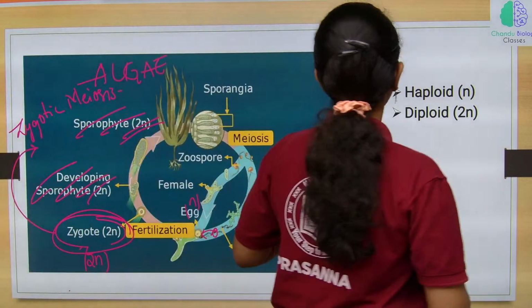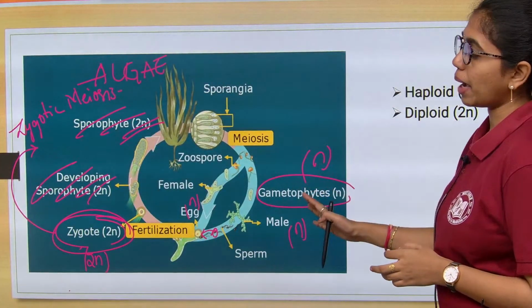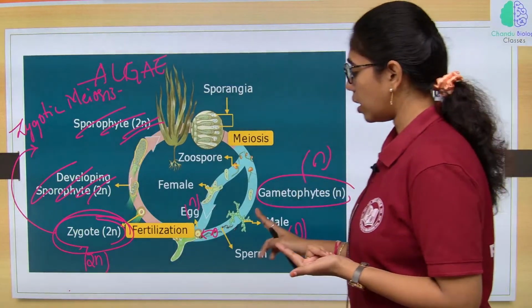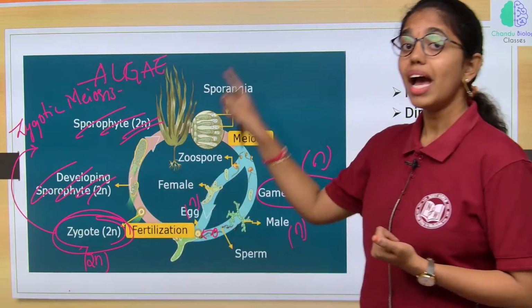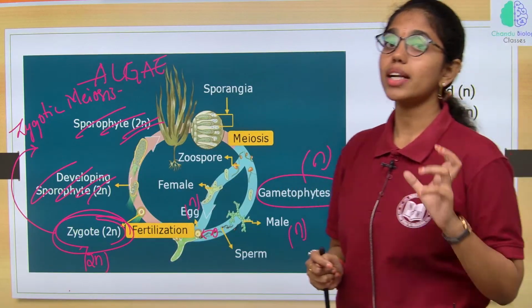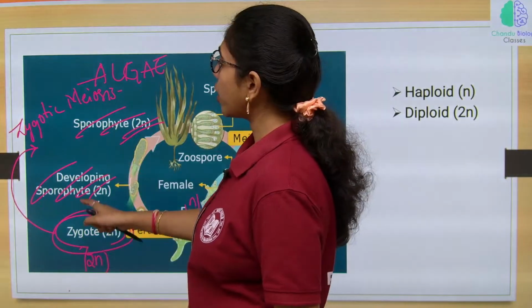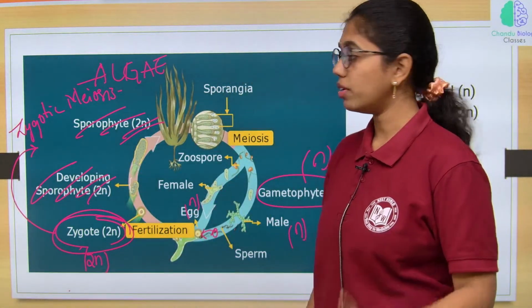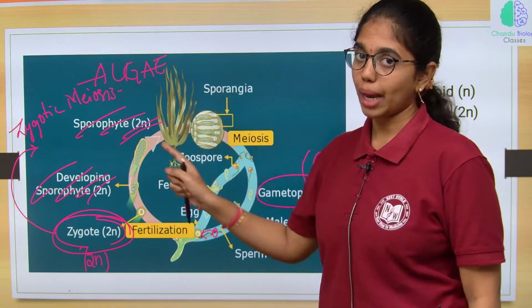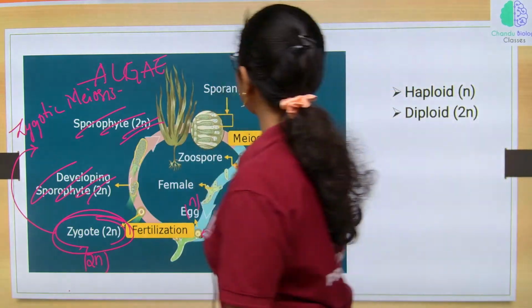So, this is the haplontic life cycle where the male and female gametes fuse, post fertilization a diploid zygote is formed, and in algae zygotic meiosis takes place. After zygotic meiosis, those spores landing onto a suitable substratum develop into a new haploid gametophyte. Clear, right?